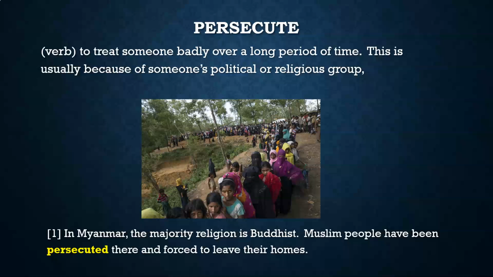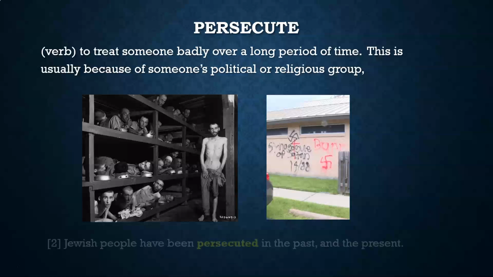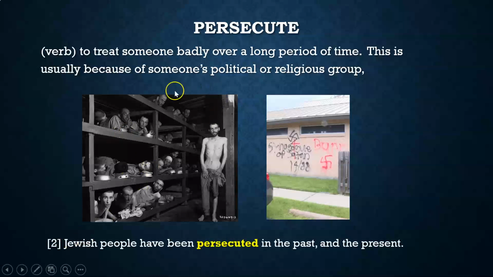That's because they're persecuted. And here in this picture, this one on the left is from Nazi Germany. That's from the past. The one on the right is actually more recent. So Jewish people have been persecuted in the past and the present. That's persecuted. It means if you treat them badly, you put them in jail, you damage their property, do vandalism to their businesses. If you persecute the same people again and again, that's persecuted.